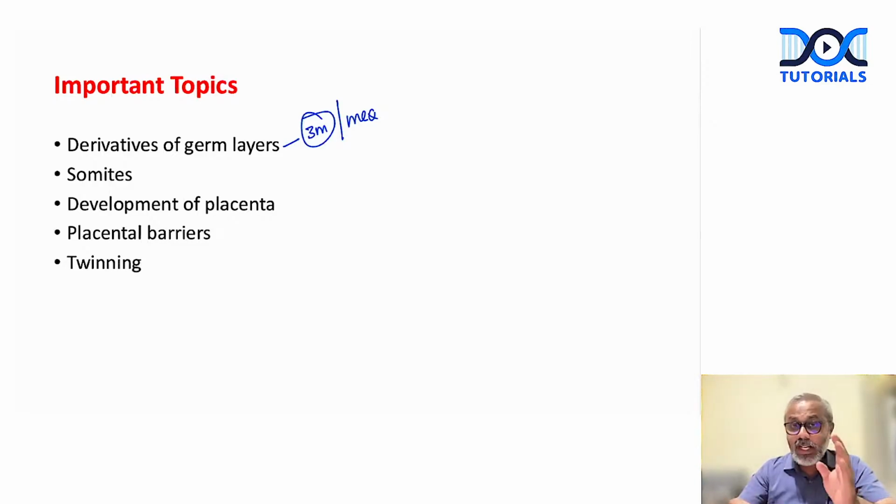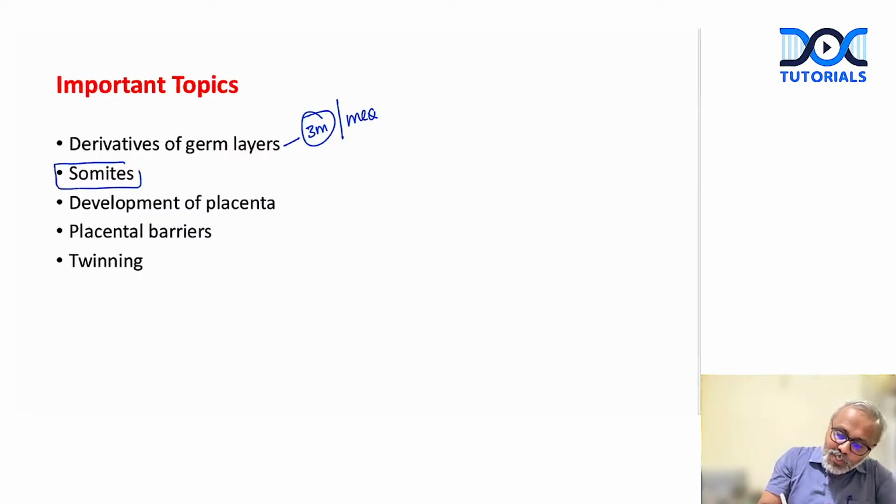So please be prepared for at least listing of 8 to 10 derivatives for each of these germ layers, right? If you remember 8 to 10, you would be able to recall at least about 5 to 6 in your exams, right? Then derivatives of endoderm. In derivatives of mesoderm, one question they often ask is regarding somites, right? What are somites? What are the derivatives of somites, right? So this is what they will ask.